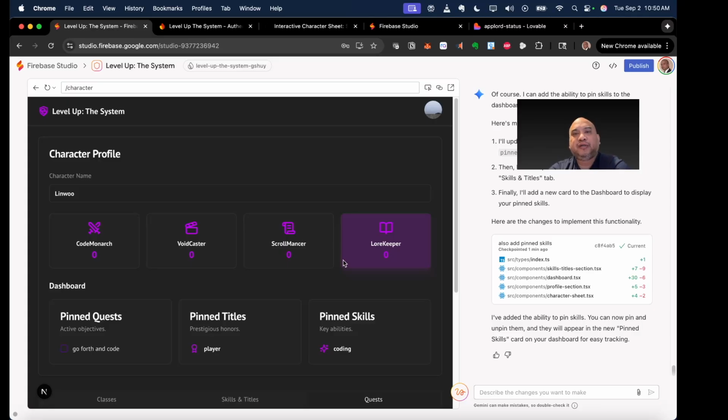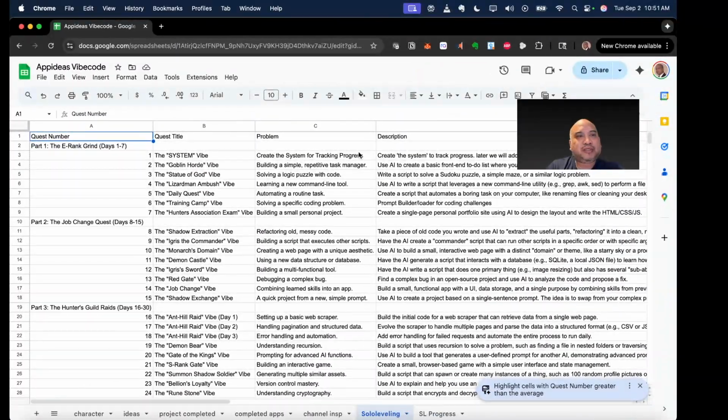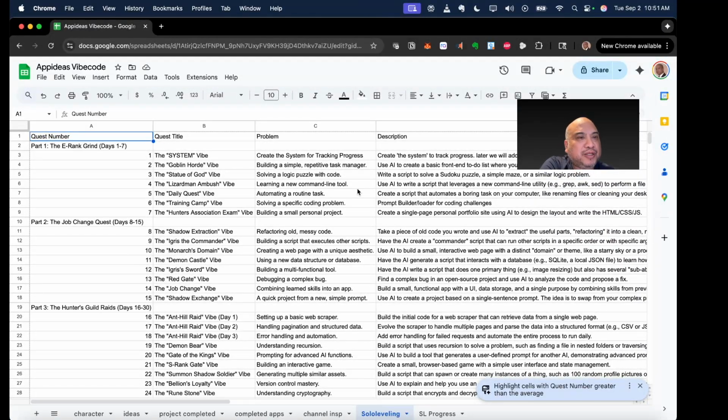Maybe we'll put it all together. Maybe we'll see what's available and try to get exposure to a lot of different things. And for the rest of the challenge, one of the things I got ChatGPT to do is to create a number of challenges over the 30 days or 30 levels. Kind of cute what it came up with. I don't know if I'll follow it, but it's cute.